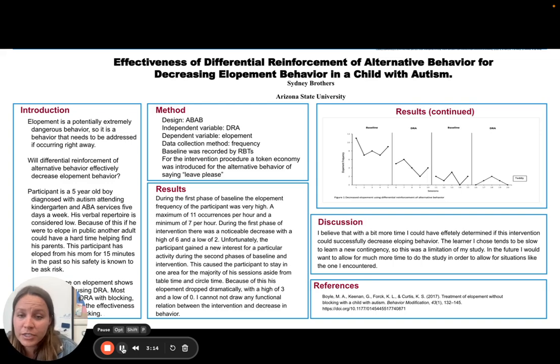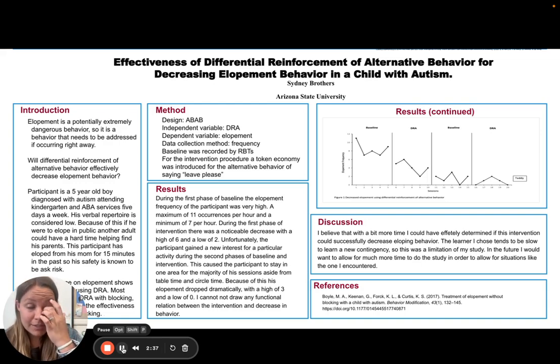In the first phase of intervention, we saw a noticeable decrease, and there seemed to be a trajectory of some functional relation between the intervention and the behavior decreasing. Unfortunately, halfway through the study, the participant developed a particular interest in the swing that we have in the clinic. Typically at a session, he bounces from room to room to room, except for when he's doing table time or circle time. And that was the goal, to decrease that behavior of jumping from room to room.